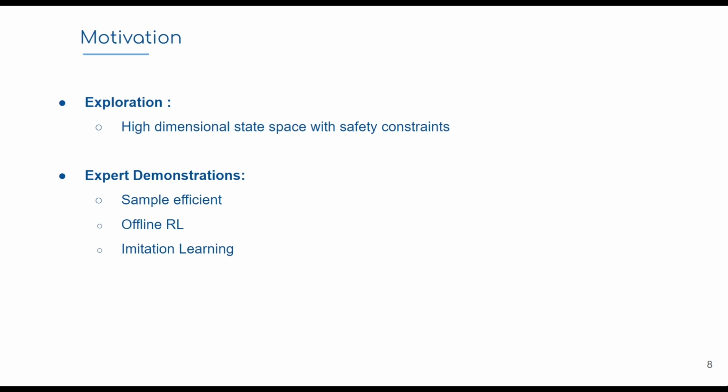So the idea is that we can use demonstrations, and learning from demonstration has been shown to be quite sample efficient. For example, in offline reinforcement learning, we use logged data and we don't interact with the environment, and only using this data we can learn a policy, or we can use the demonstrations to guide the interactions with the environment as imitation learning does.